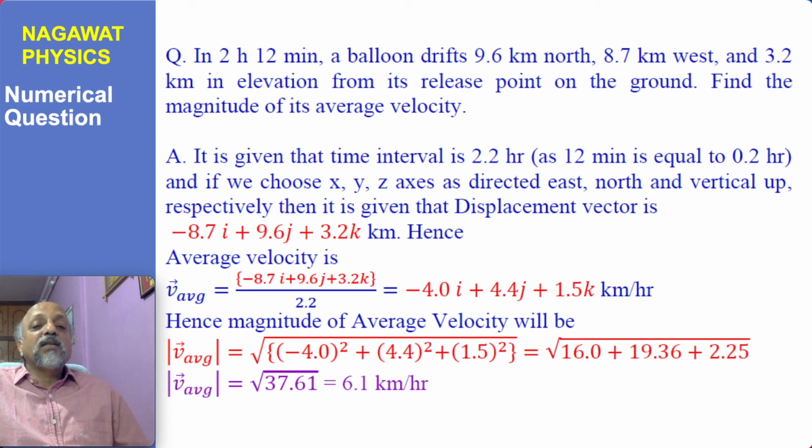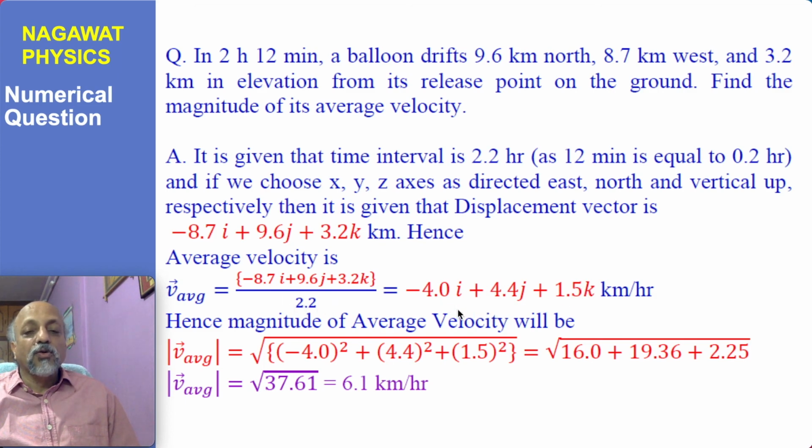So it is given that the time interval is 2 hours 12 minutes. You can convert 12 minutes into hours by dividing by 60, so you get 2.2 hours. And the distances are given, so what is the displacement vector? 8.7 west, so minus 8.7 i, 9.6 north, so plus 9.6 j, and 3.2 up, so plus 3.2 k. Then we divide by the time interval, so we get the average velocity in kilometer per hour. That has been done here, and the result has been obtained.